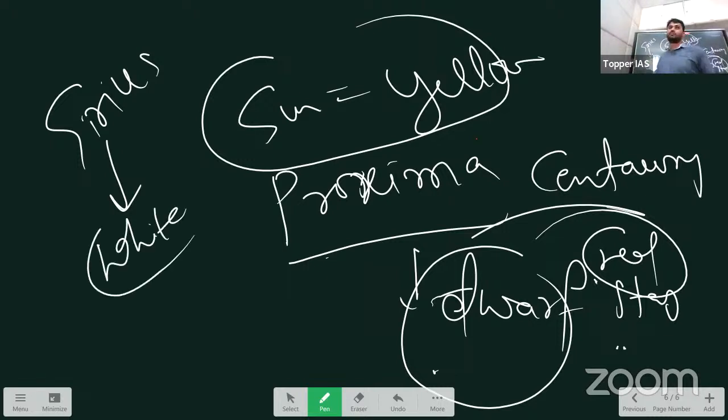Why are they white? The color changes with respect to temperature. So you also understood that small stars which have low temperature appear red. Medium stars like the Sun, a medium sized star, are yellow. And for bigger stars, the temperature is high, so they appear white in color, like Sirius, right?